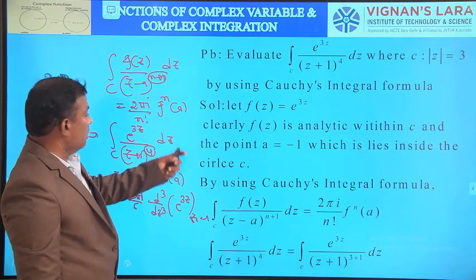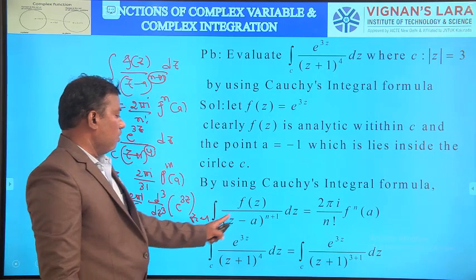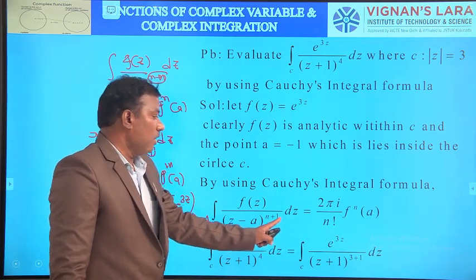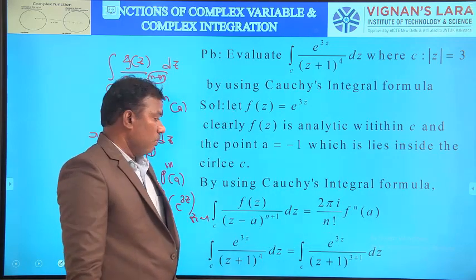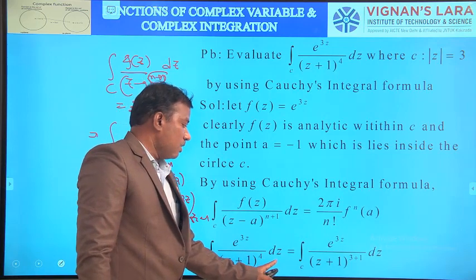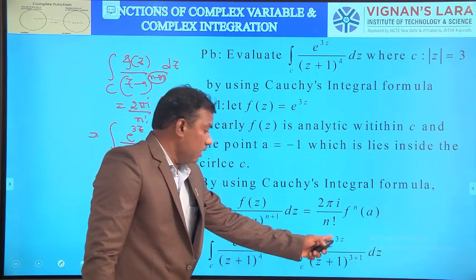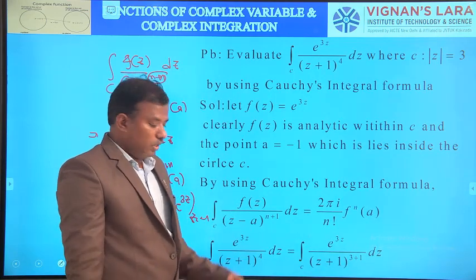Once again, here I can apply the generalized Cauchy's integral formula, that is the integral over C of f of z by (z minus a) whole power n plus 1 dz equals 2 pi i by n factorial f power n of a. That is, the integral over C of e power 3z by (z plus 1) whole power 3 plus 1, so n is equal to 3.